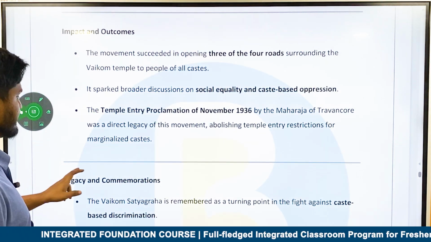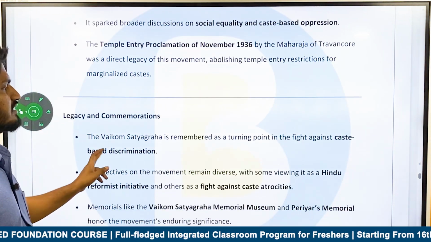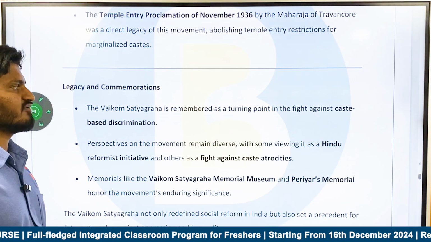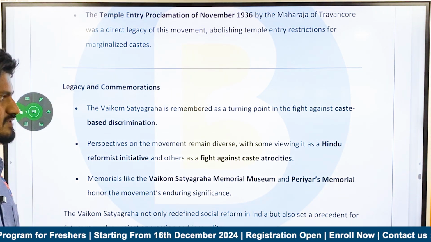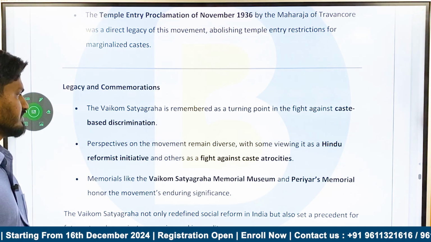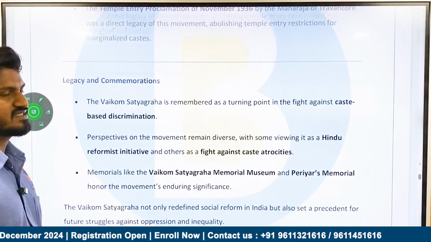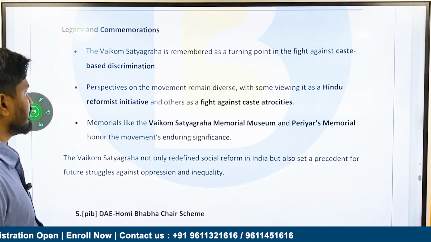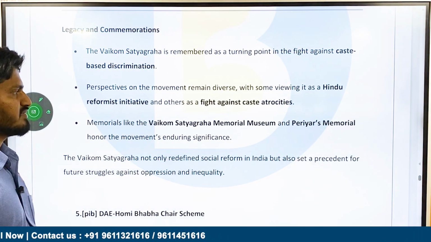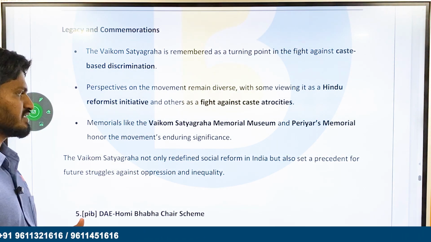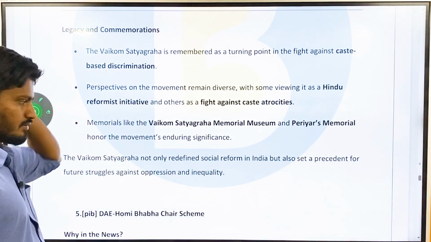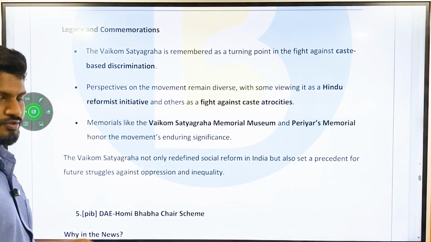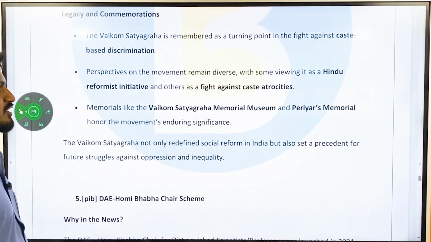And then the legacy and commemorations: Vaikom Satyagraha is remembered as a turning point in the fight against caste-based discrimination. Perspectives on the movement remained diverse, with some viewing it as a Hindu reformist initiative, others as a fight against caste atrocities. Memorials like the Vaikom Satyagraha Memorial Museum and Periyar's Memorial honor the movement's enduring significance. Periyar's Memorial has been restored by the respective governments. So this is about Vaikom Satyagraha.